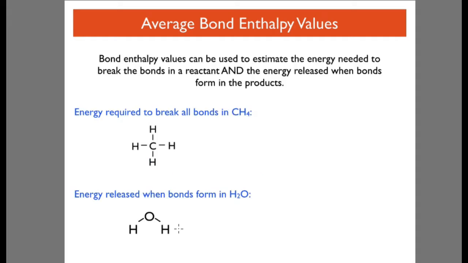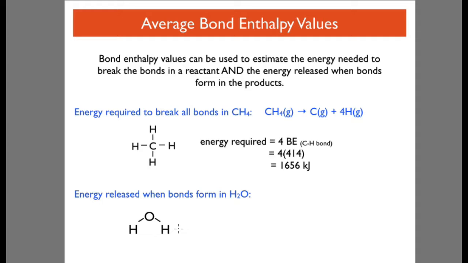The bond enthalpy values can be used to estimate the energy needed to break the bonds in a reactant and the energy released when bonds form in the products. Let's look at the energy required to break all the bonds in methane. We've got CH4 giving a gaseous atom of carbon and 4 gaseous atoms of hydrogen. The energy required would be 4 carbon-hydrogen bond enthalpies, 4 times 414, giving 1656 kilojoules. We're breaking bonds, so it's endothermic.